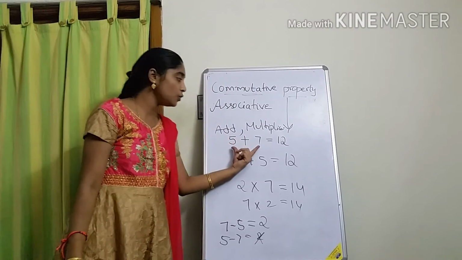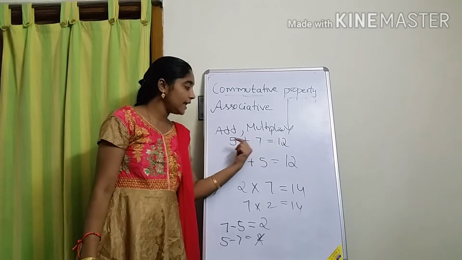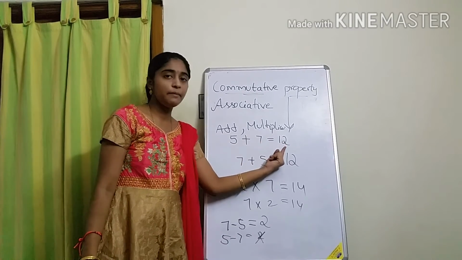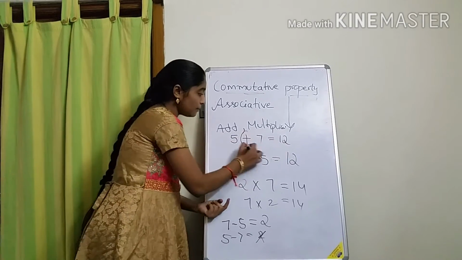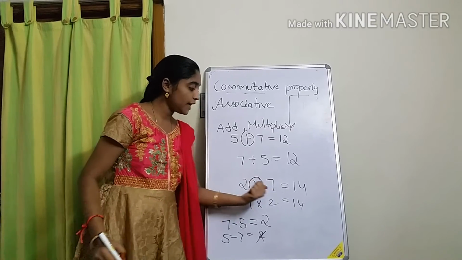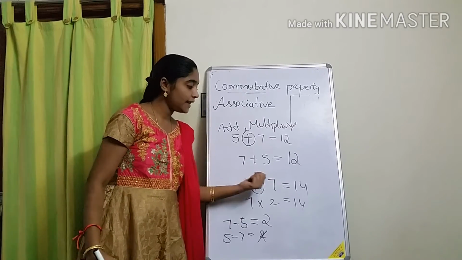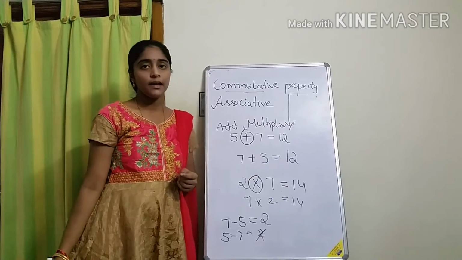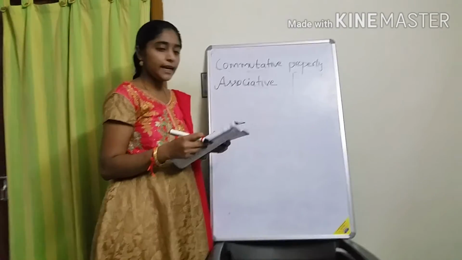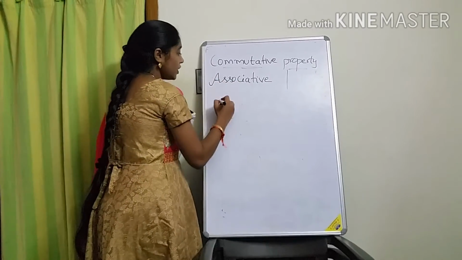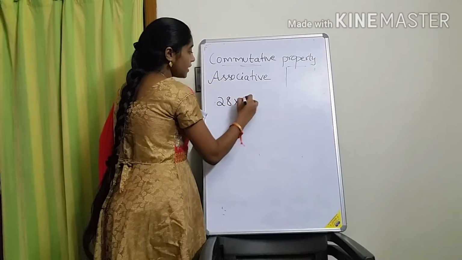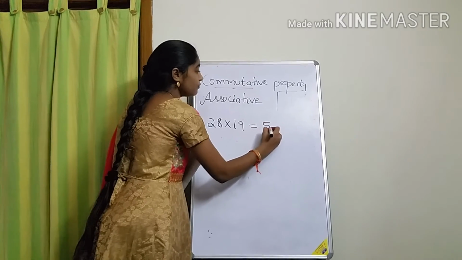That means if you take two numbers and add in any order, the answer will be the same. Same for multiplication also. If you multiply in any order, the answer will be the same. Okay, see, I am giving a question here. In the textbook, 28 into 19 is equal to 532, they gave you.